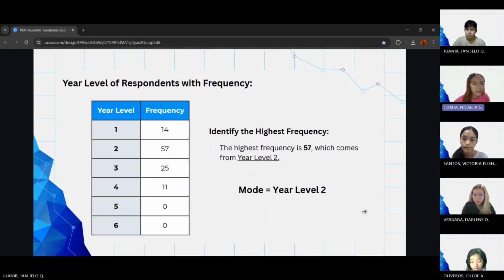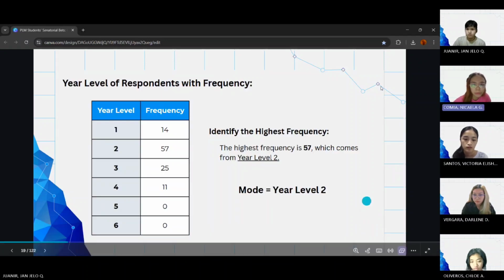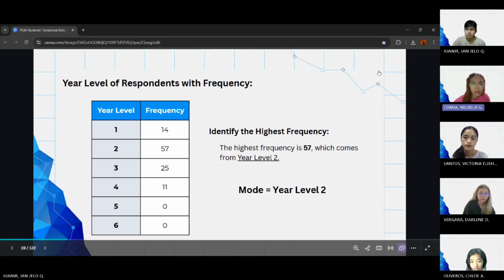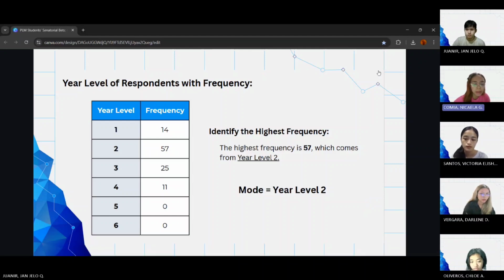Now, for the central tendency, the frequency table shows year levels 1 through 6. With some interesting patterns, year level 2 has the highest frequency with 57 students, making it our mode. The concentration in year level 2 suggests that we reached many second year students, which aligns with our age data, showing most respondents around 19 to 20 years old.